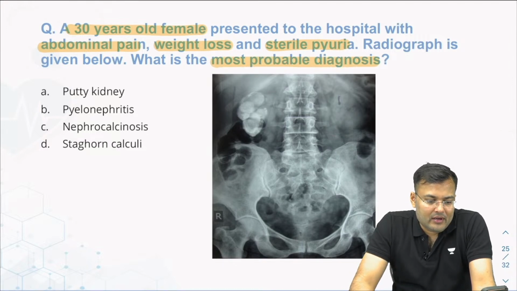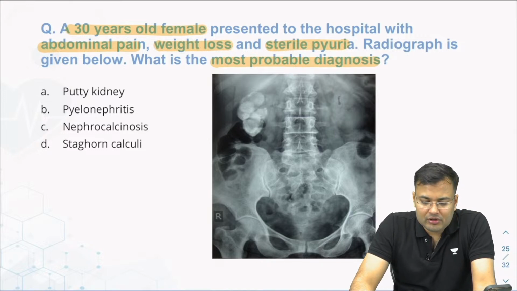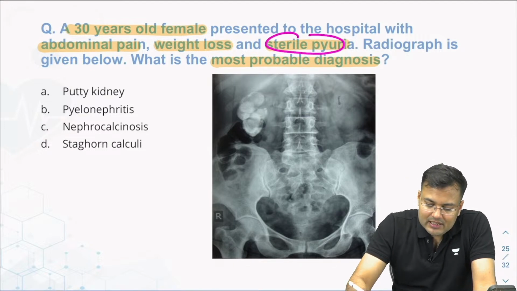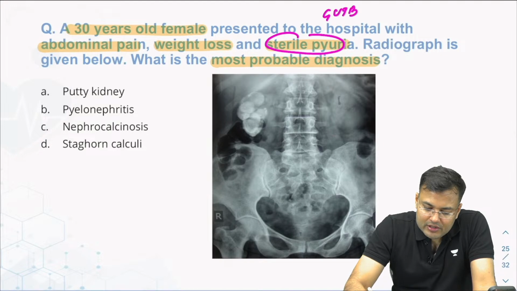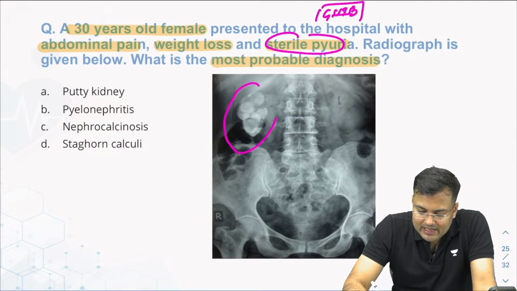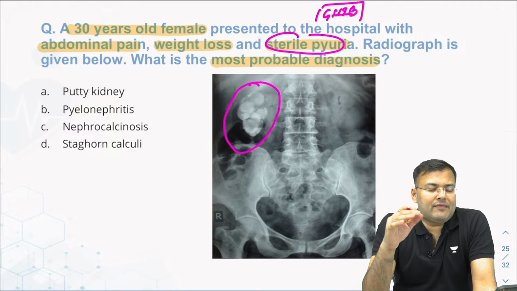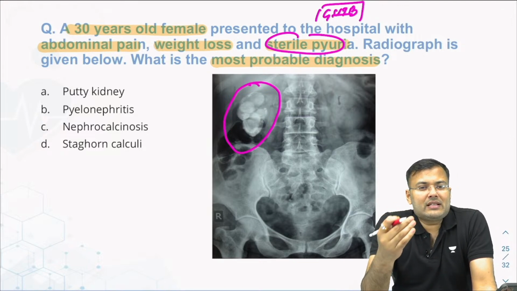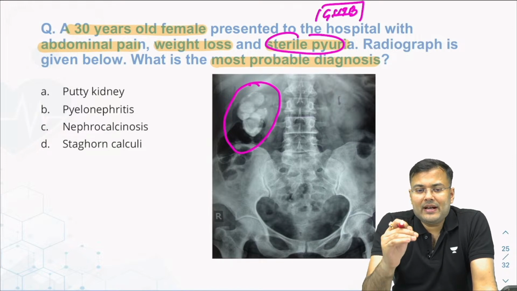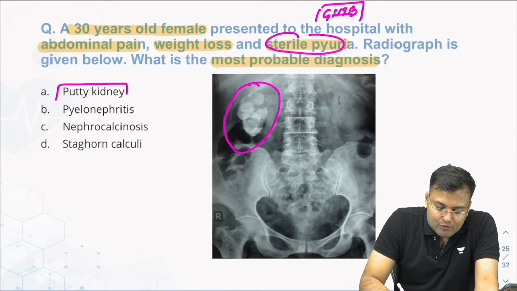Tell me guys. Yes, all of you are correct. Since the patient is having sterile pyuria, highly suggestive of genitourinary tuberculosis. And here you can see there is a calcified kidney. Kidney is filled with cheesy material, that is known as putty kidney. Later when it is calcified, this is known as cement kidney. So this is a classical case of putty kidney.